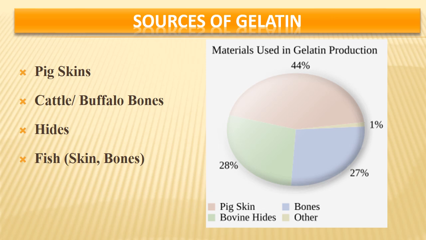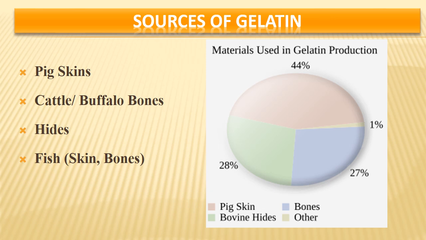So pig skin is the major source developed for gelatin making, and then slowly came the cattle and buffalo bones, which we are going to see more details about, the preparation of gelatin from bones, and then the hides, that is the large animal cattle and buffalo hides. Nowadays there is less demand for hides. Earlier it was majorly used for making leather, but with the advent of high quality synthetic leathers, the value of hides or leather is reducing. So there is an alternate use of making gelatin from cattle and buffalo hides also.